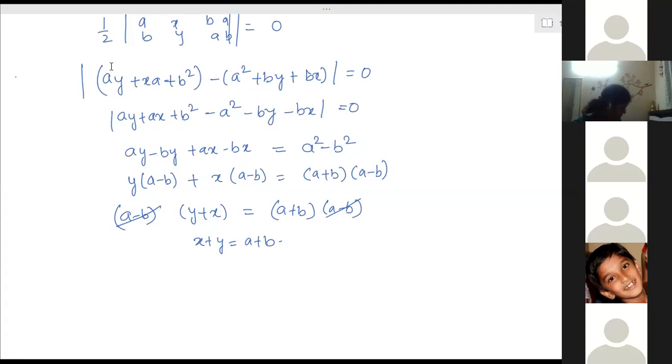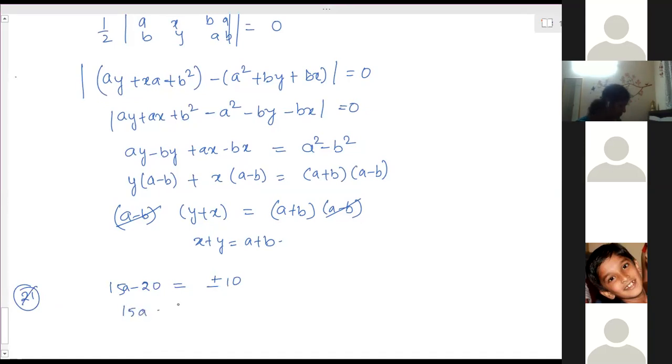Got it, ma'am. 21st one? Ma'am, I'm getting confused in the brackets. In the brackets, I got 15a minus 20. Is that right? 15a minus 20, minus 15, that is equal to plus or minus 10. 20.